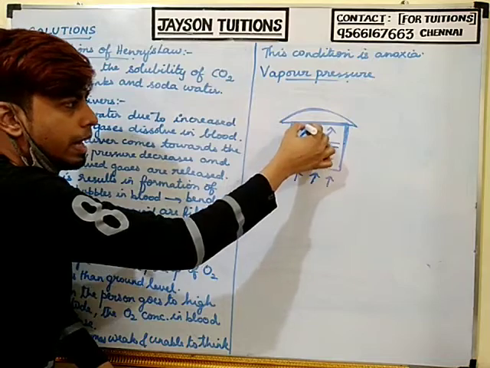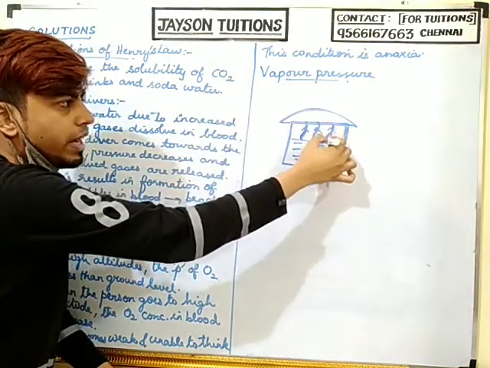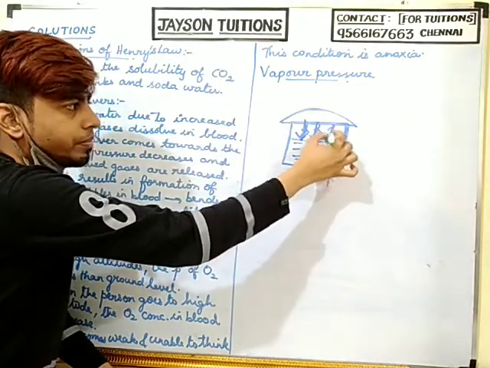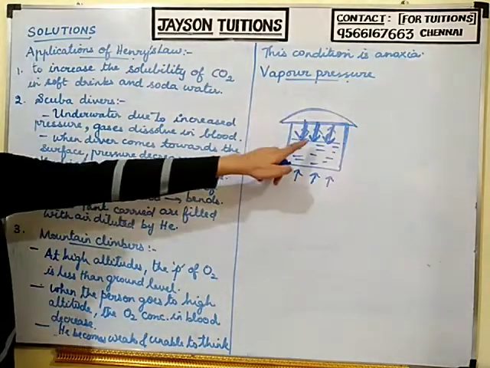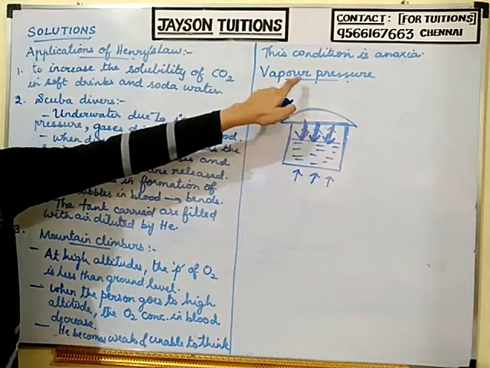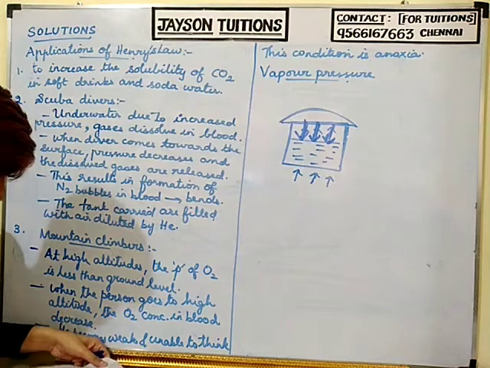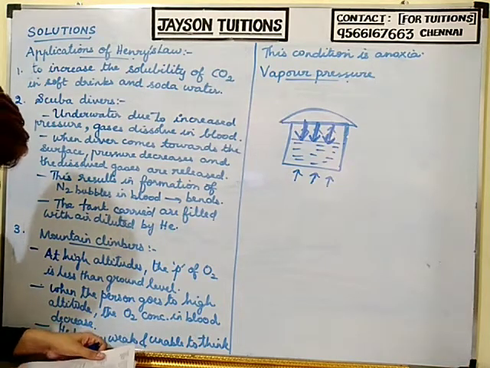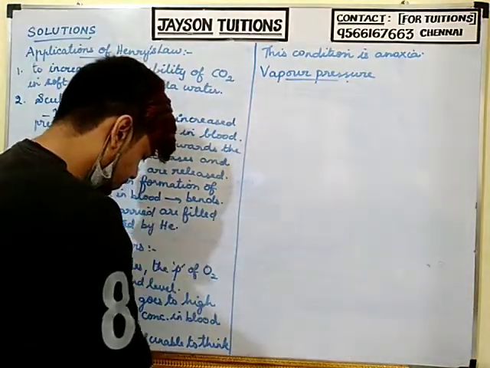So what will happen? The vapor cannot escape, so all the vapors will accumulate here and give pressure to the liquid. This pressure which is given by the vapor is called vapor pressure. So understood what is vapor pressure? Write down the definition for vapor pressure.